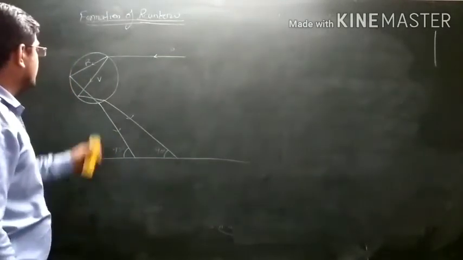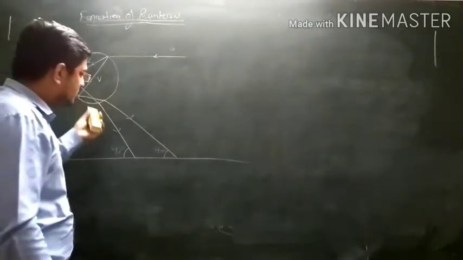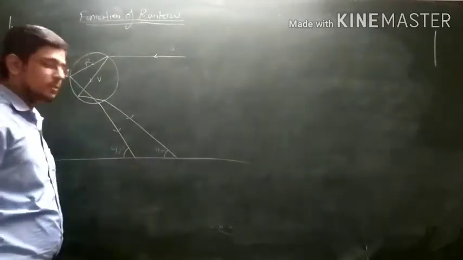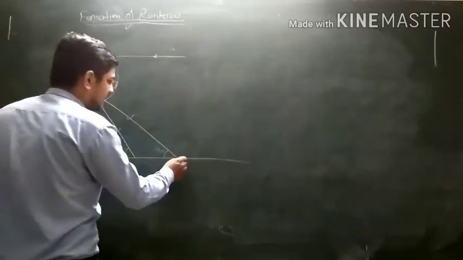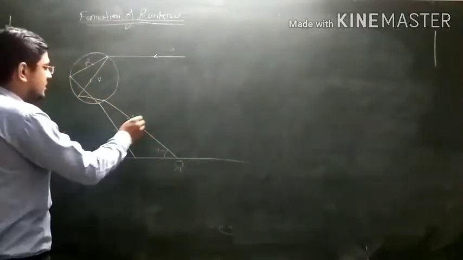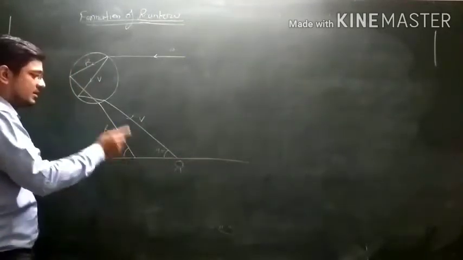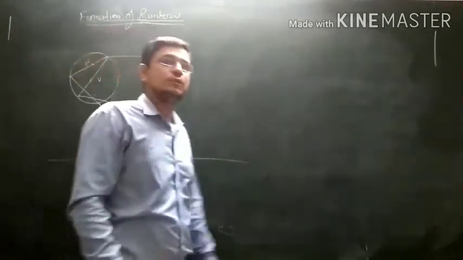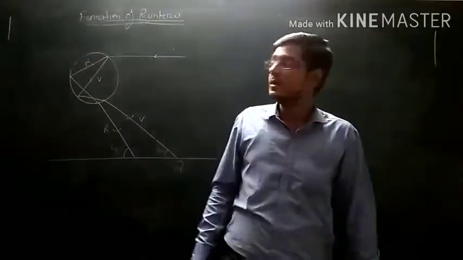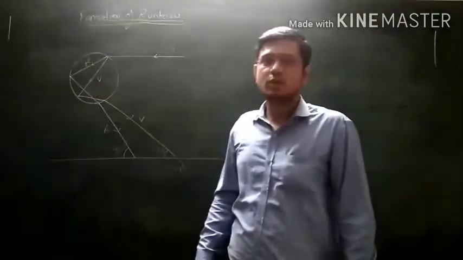So using only one water droplet we cannot see all the 7 colors of rainbow, because if I am standing here, then I can only see the violet color, and if I am standing here, then I can only see the red color. To see all the colors of rainbow at a single place, we need more than one water droplet.